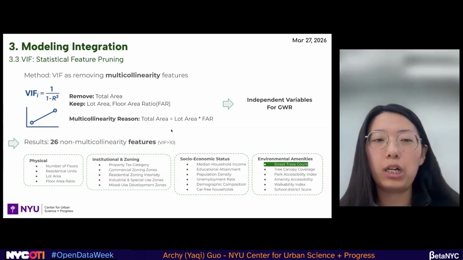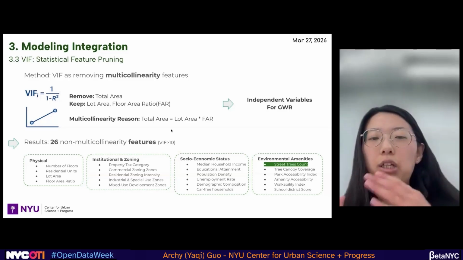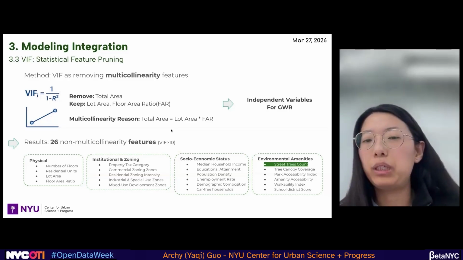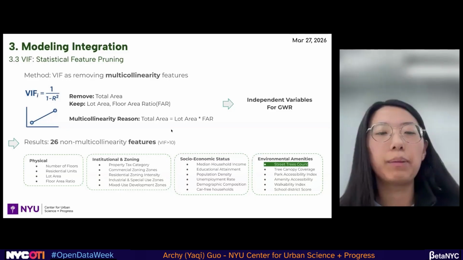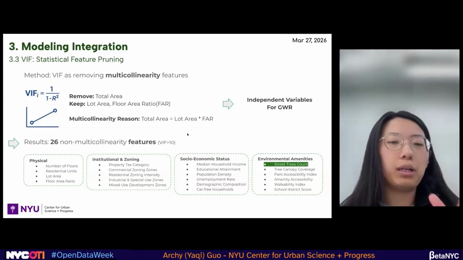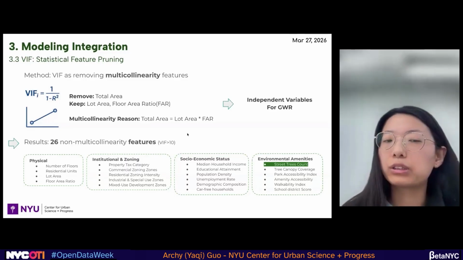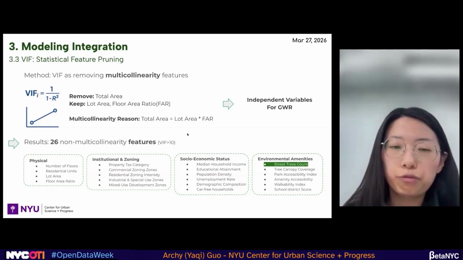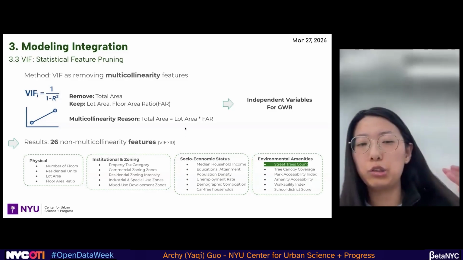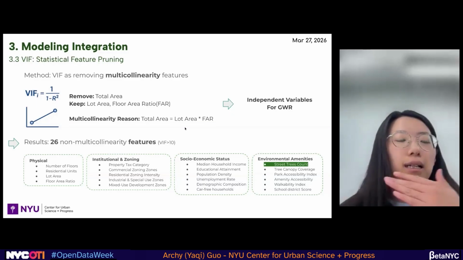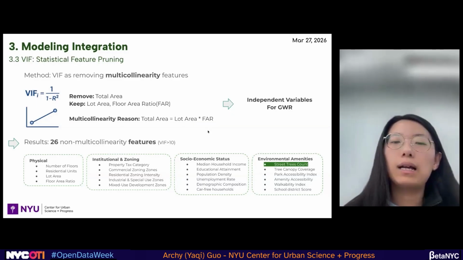And in the end, we cared about 26 multi-granularity features here, which means we only keep the features with VIF under 10. And we can categorize them into four parts. The first is the physical, like the building structures, the number of floors, the residential units, things like this. And also the institutional and the zoning considerations.